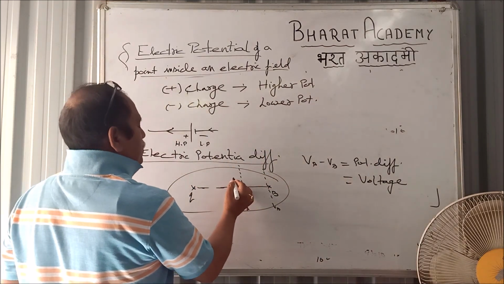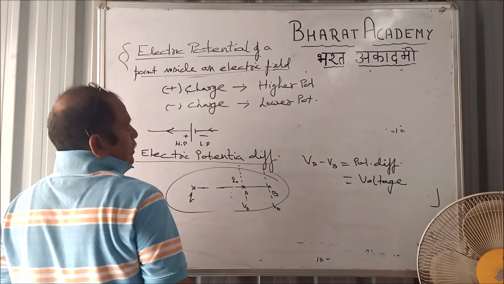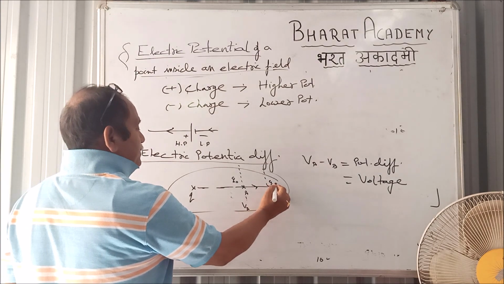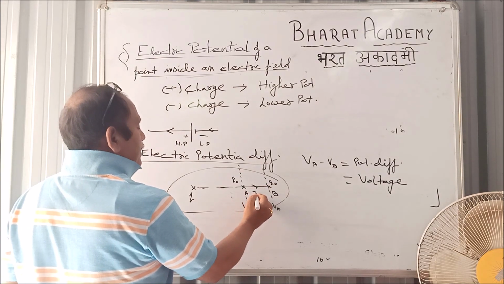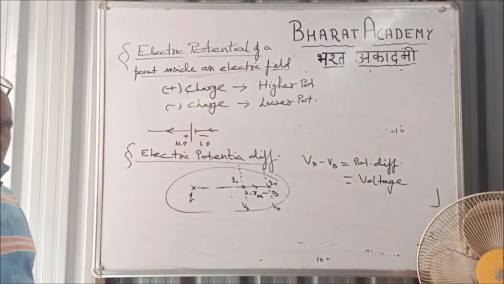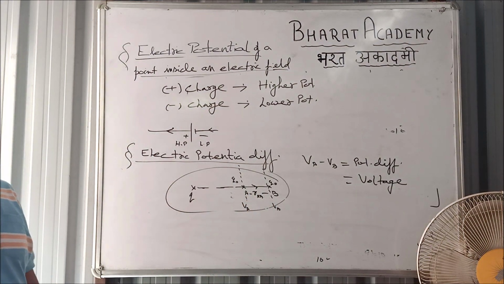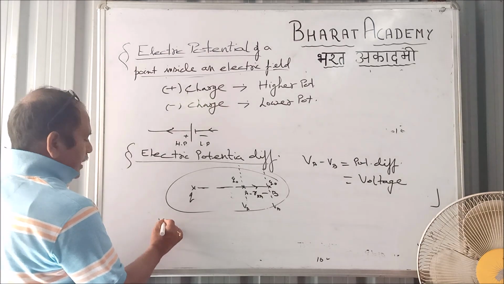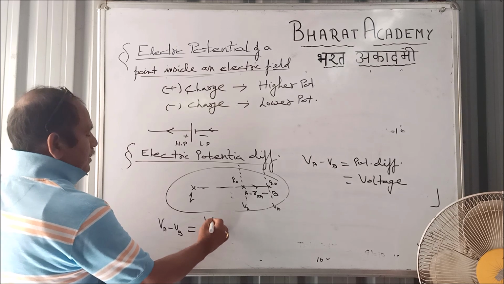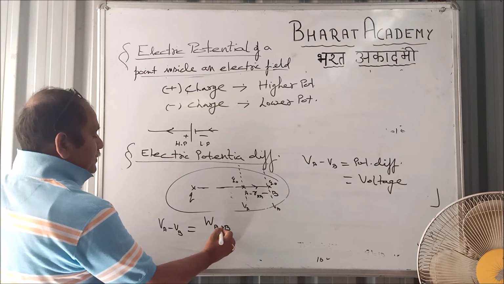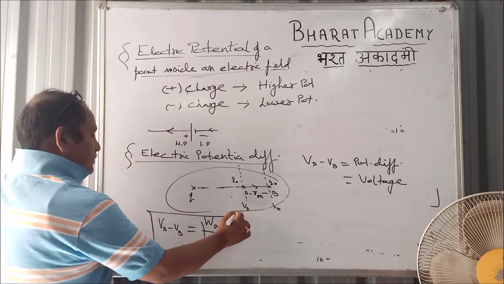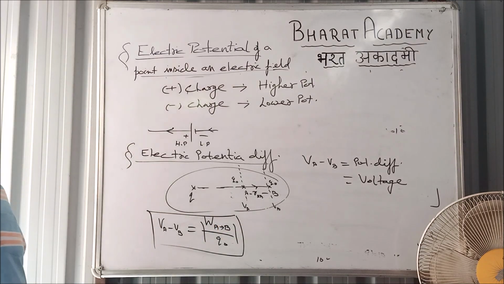Just consider Q0 be at A. Now I want to displace this Q0 from A to B, and the distance let it be RAB, right? So VA minus VB will be WA to B by Q0, right?